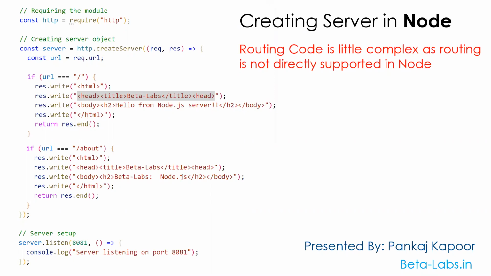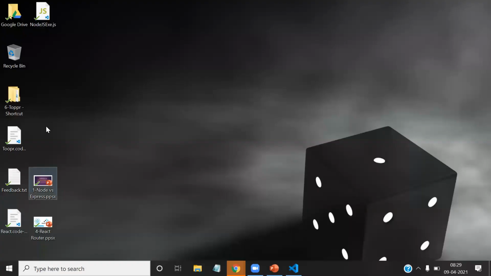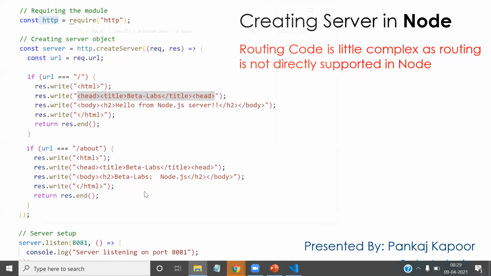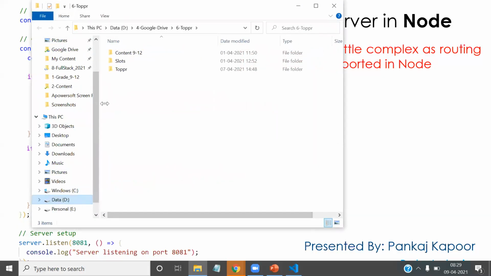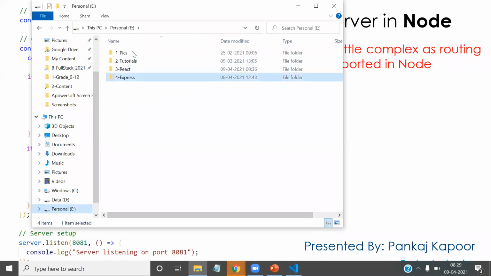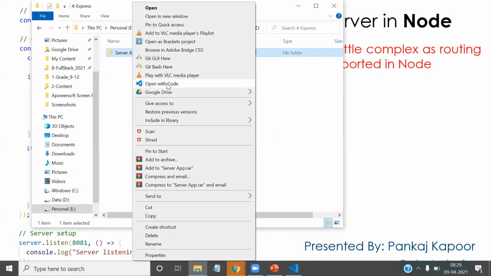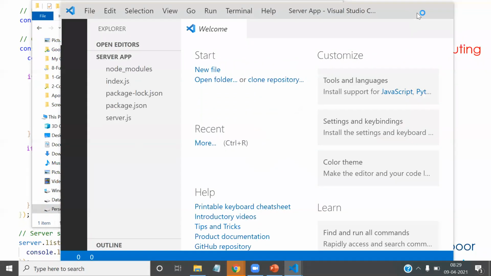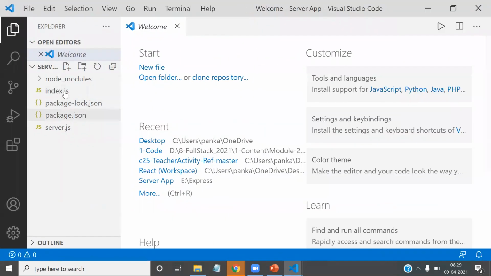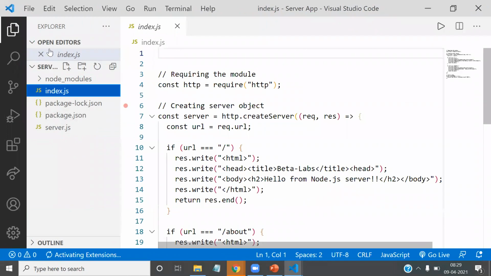So let me open that same application. Here I have created this index.js.